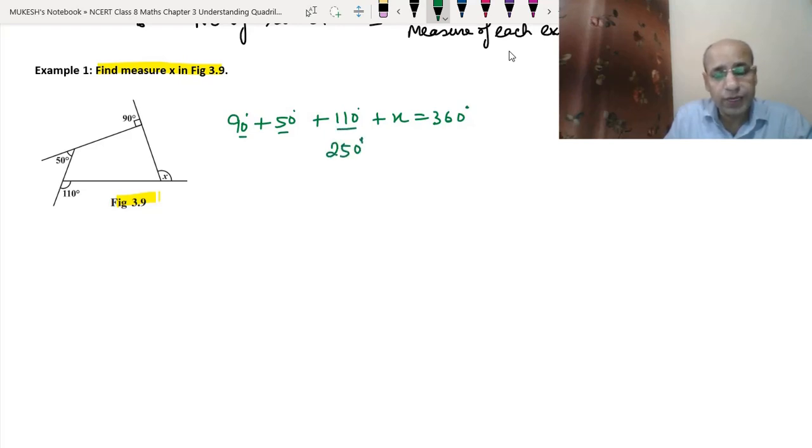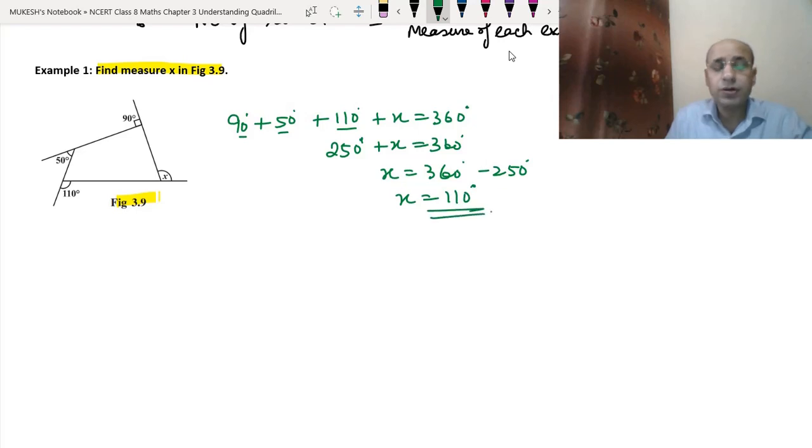So 250 degrees plus x equals 360 degrees. So x will be equal to 360 degrees minus 250 degrees. So x equals 110 degrees is the answer that we have got here.